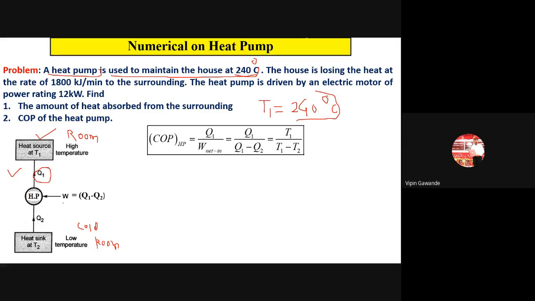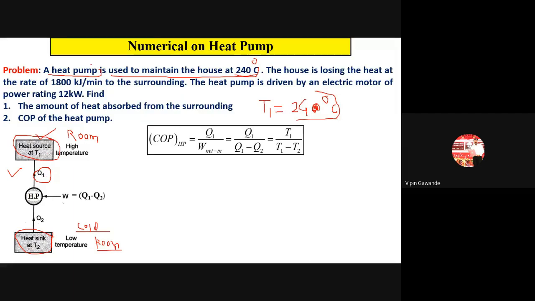This is not 240 degrees Celsius. This is 24 degrees Celsius. So what is given in the problem? Heat pump is used to maintain the house at 24 degrees Celsius. Always remember, for a heat pump this temperature is important because we have to heat the room. And for the refrigerator, this temperature is important because it is for the cold room. The refrigerator removes the heat from the sink, so the temperature decreases, and the heat pump supplies the heat to the source, that means this room. So Q1 is important for the heat pump.